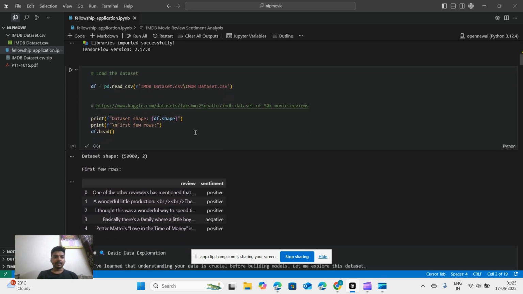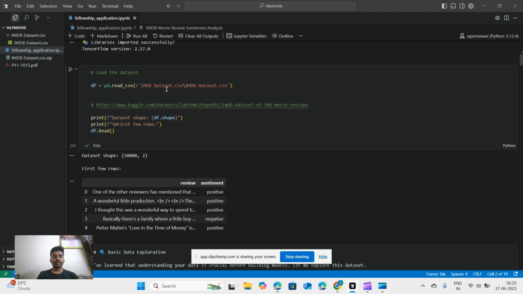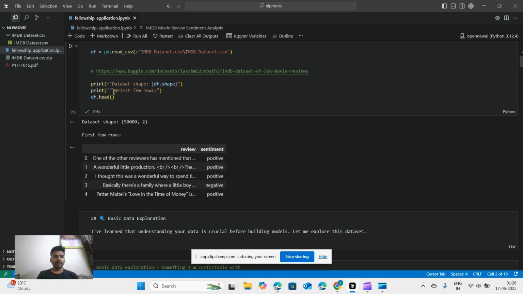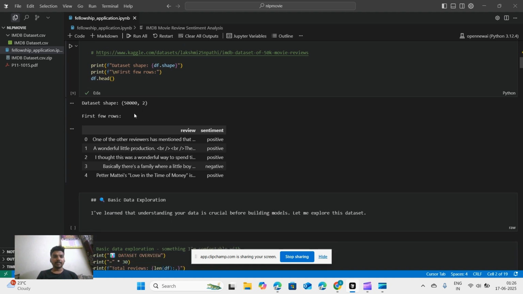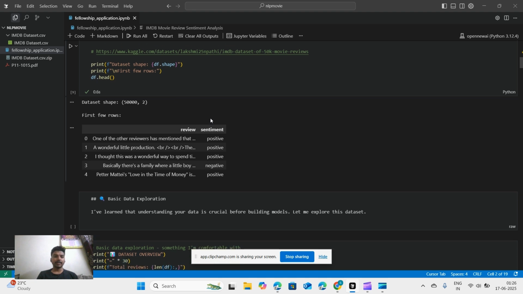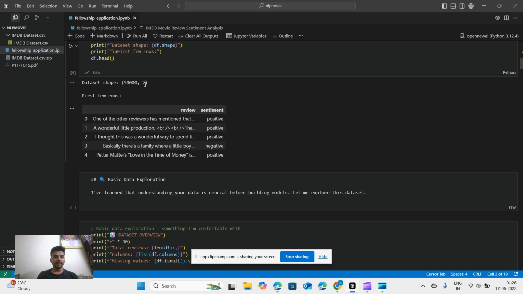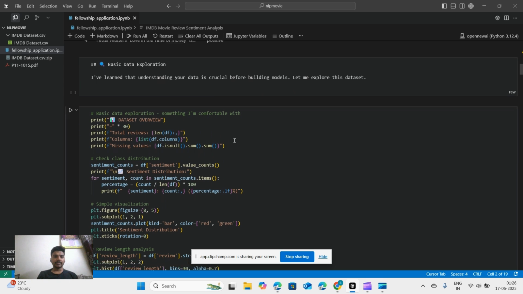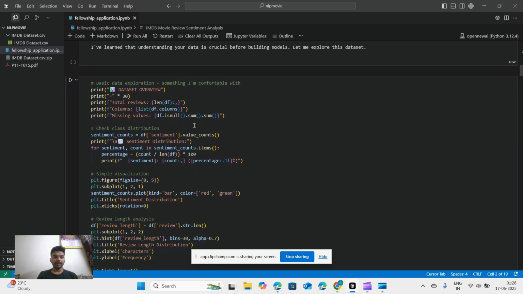Then the dataset is loaded from the zip file that I downloaded from this link, and I've read it using pandas read_csv and converted it into a data frame. The shape of it is 50,000, and it has two separate sentiments, which are positive and negative. Here we can see with df.head the first few rows and the sentiments for it. And let's do some of the EDA for it now.